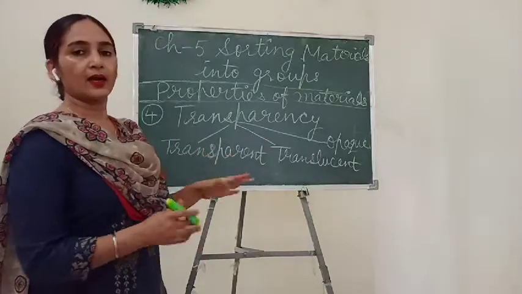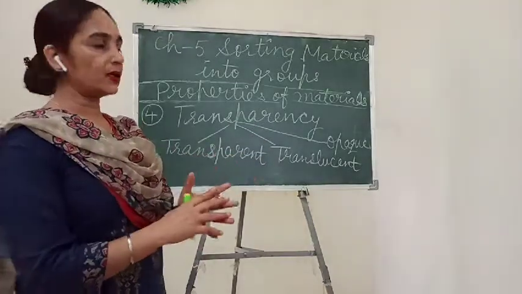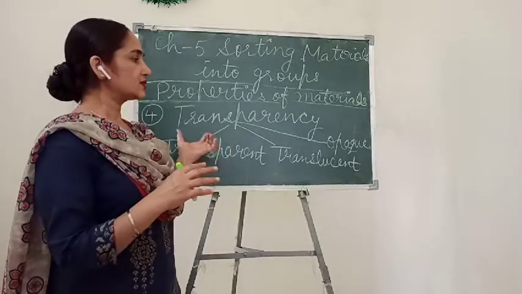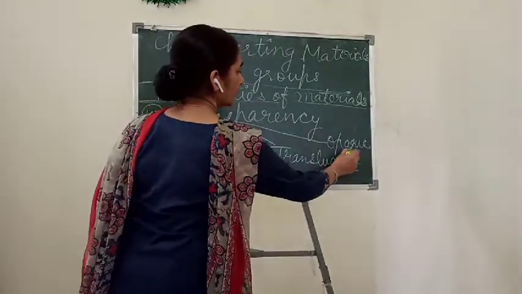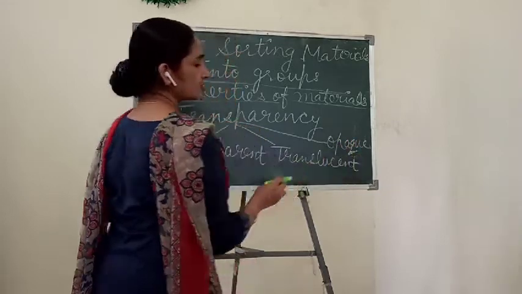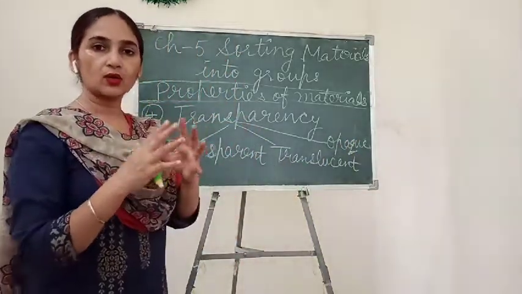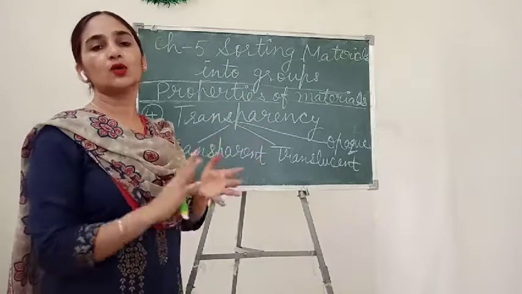These three are categories of materials, different properties of different materials, and on that basis we can sort out materials into different groups.